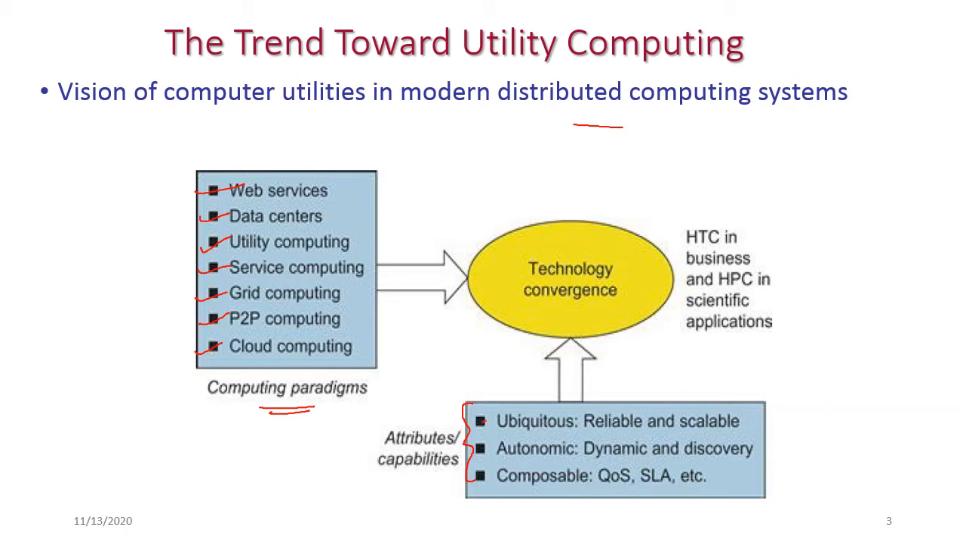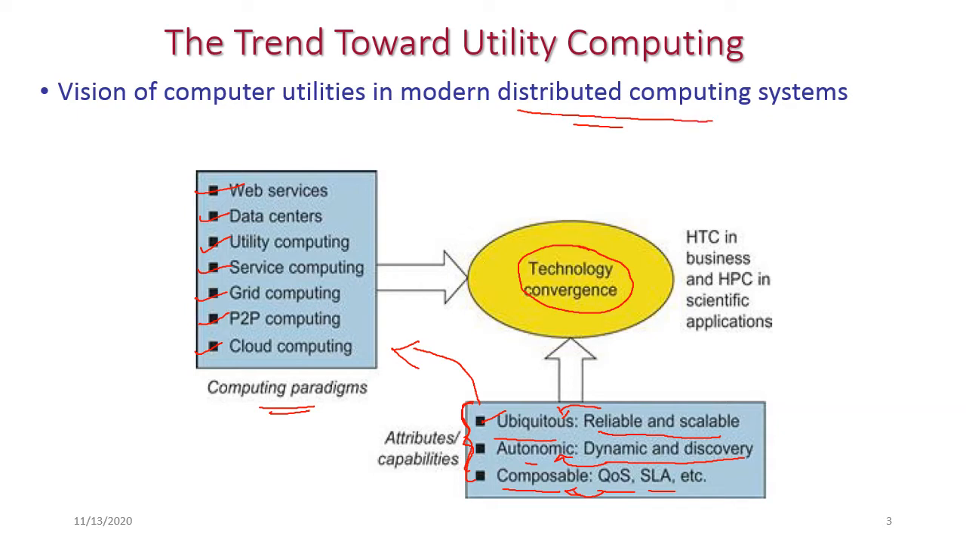First one is ubiquitous. Reliable and scalable will come under ubiquitous in nature. And second one is autonomic. Autonomic means dynamic and discovery, that will come under autonomic. And third one is composable. In composable, quality of service and service level agreement will come. And these common attributes will be implemented in those paradigms through technology convergence. By using technology convergence, we are going to implement the distributed computing systems.